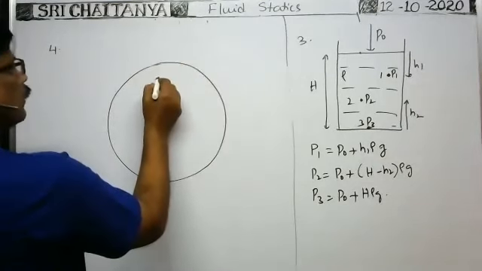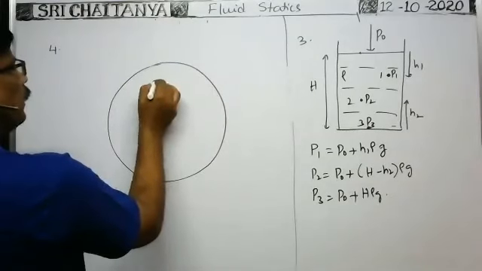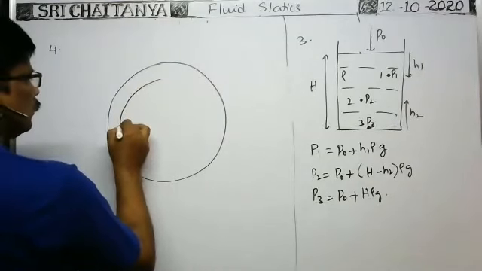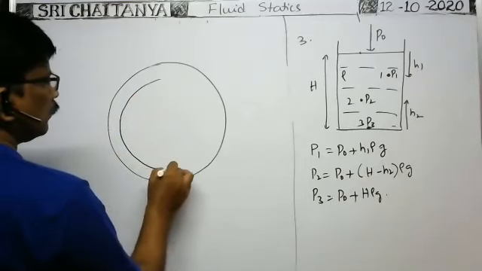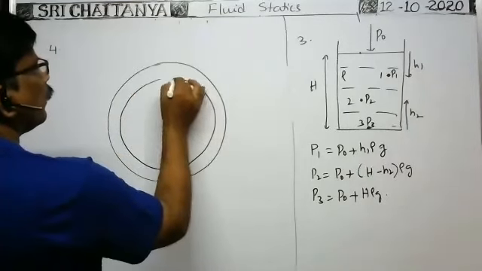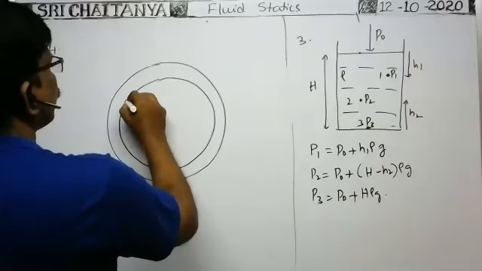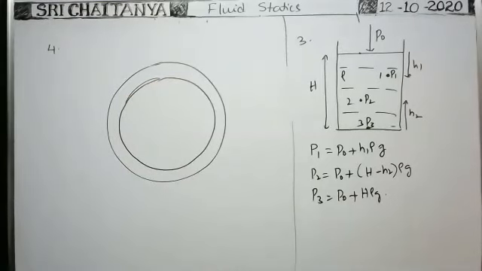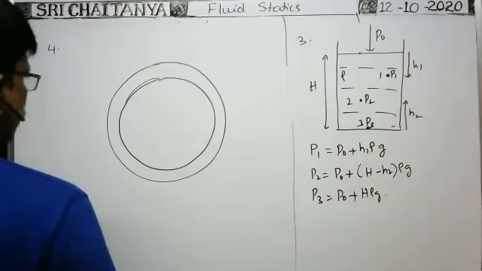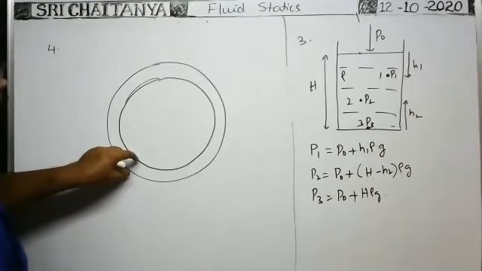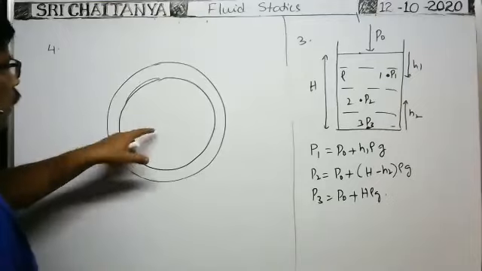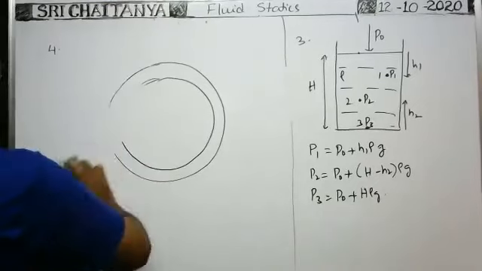Suppose there is a vertical circular tube. Of course, the radius of this tube is very small compared to the radius of the entire tube.